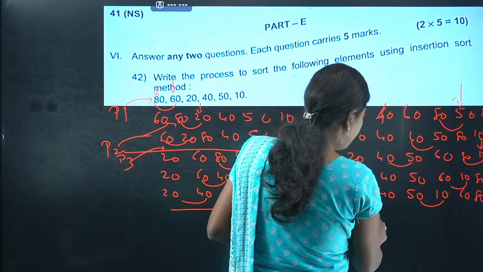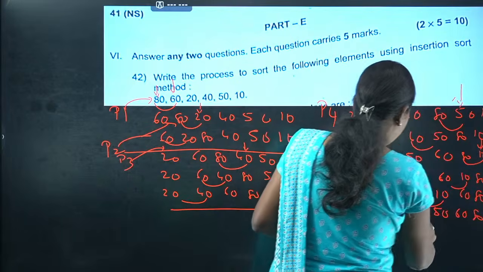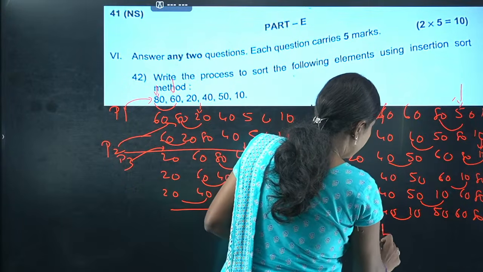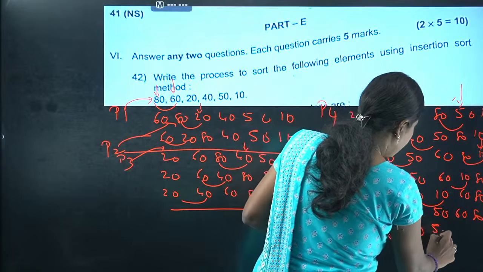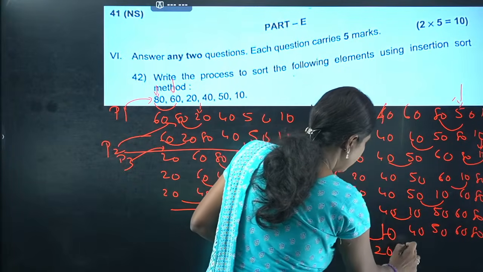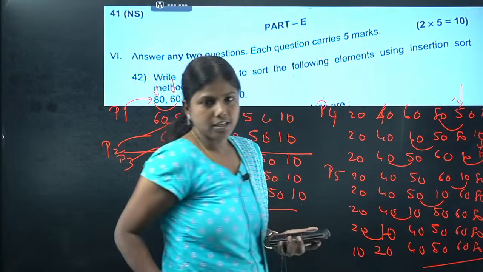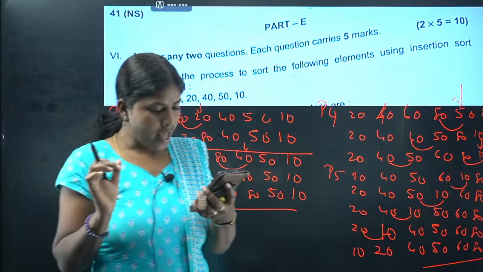We'll go for this. 20, 40, 10, 50, 60, 80. Compare with these two. 20, 10, 40, 50, 60 and 80. Compare with these two. 10, 20, 40, 50, 60, 80. Already sorted. Clear? This is how you're supposed to do it.